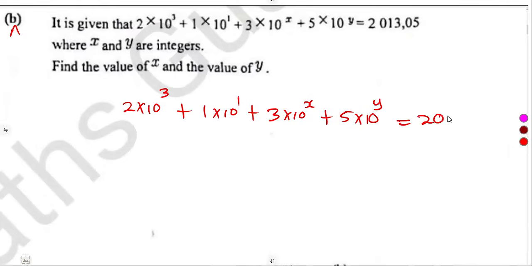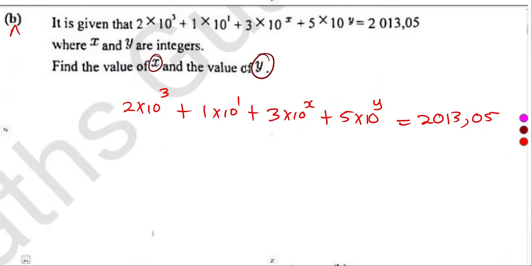It's 2013.05. This is what you're given, where x and y are integers. From this information, find the value of x and the value of y.